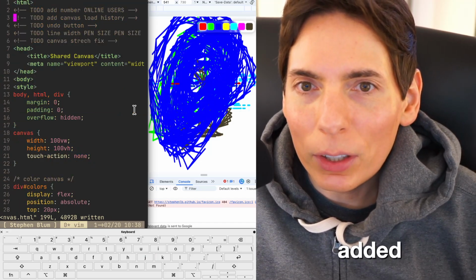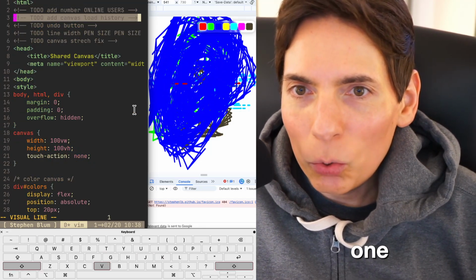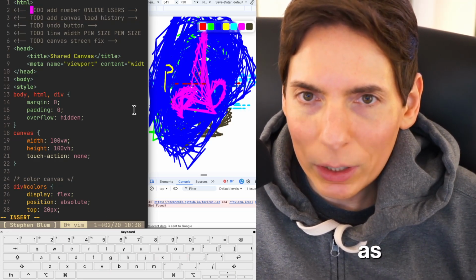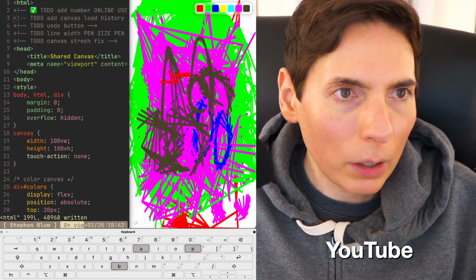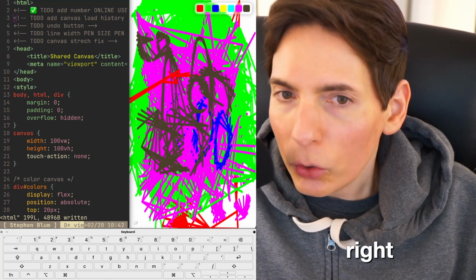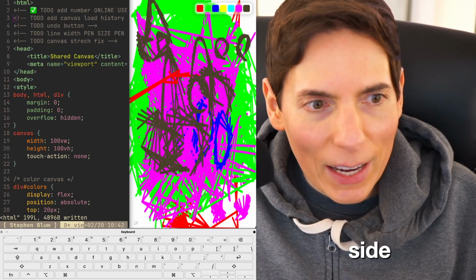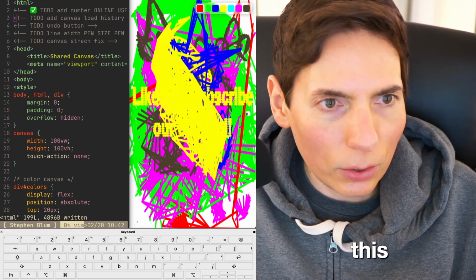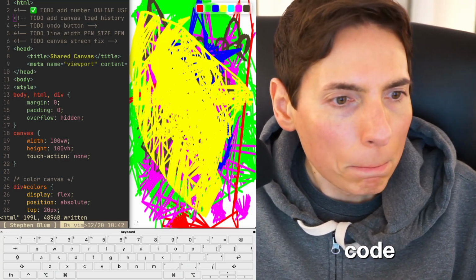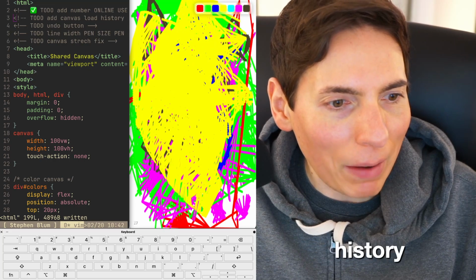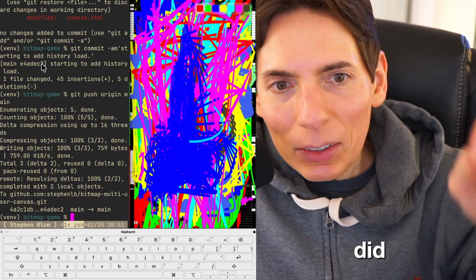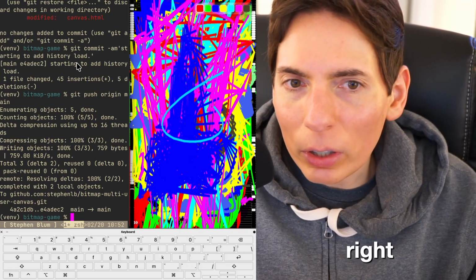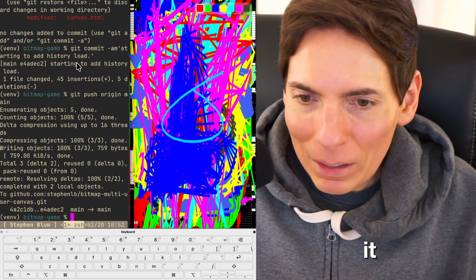We added occupancy. We did that one. This one, the load canvas history, we could do this one. I have to look up, so I'm going to mark this as a green check mark because we did it. You got RC PubNub-tools. All right, a little secret repository I got over here on the side. You can't see it, but it's called, is there a search? I think a search, yes. So I just click on this, and then I just grab the source code. Yep, here we go, get all history. I found the get all history button. Then you call update color. That's the way to do it.